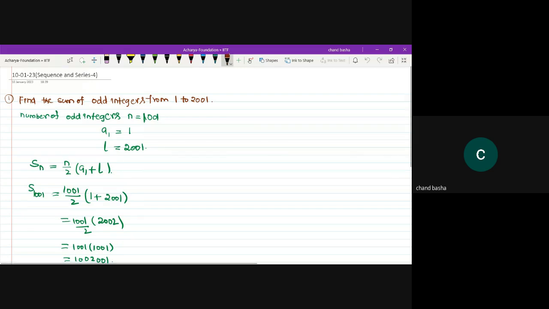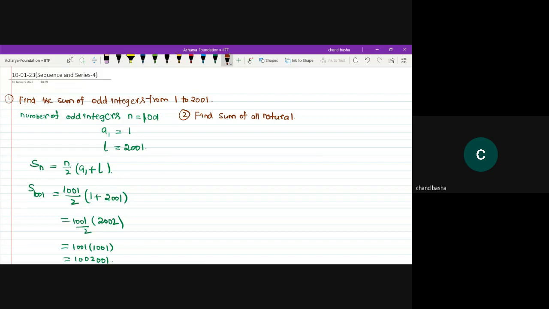Moving to the second one, problem number 2. Find the sum of all natural numbers. I'm repeating, whenever you are entering the class, first you have to revise yesterday's concept, what we taught in the previous class. Otherwise, sitting in front of the class, we forgot everything that we have studied in the previous class.